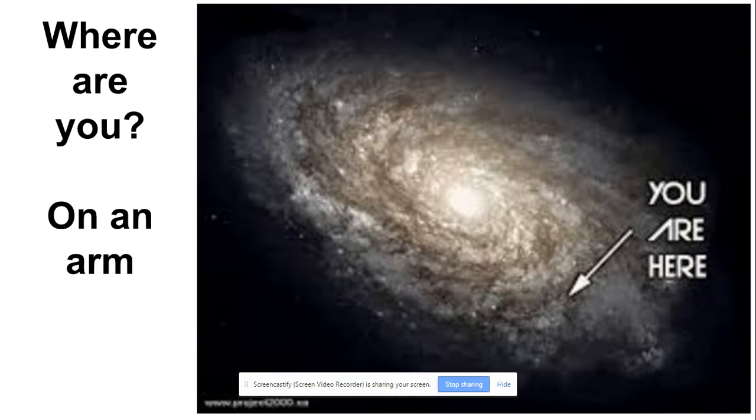So, big ideas from today were gravity holds stuff together. We live in the Milky Way. There's 3 types of galaxies: spirals, ellipticals, and the irregulars. And the Milky Way is a spiral galaxy. And also that if you see a red shift, that means that the galaxy is moving away from us.